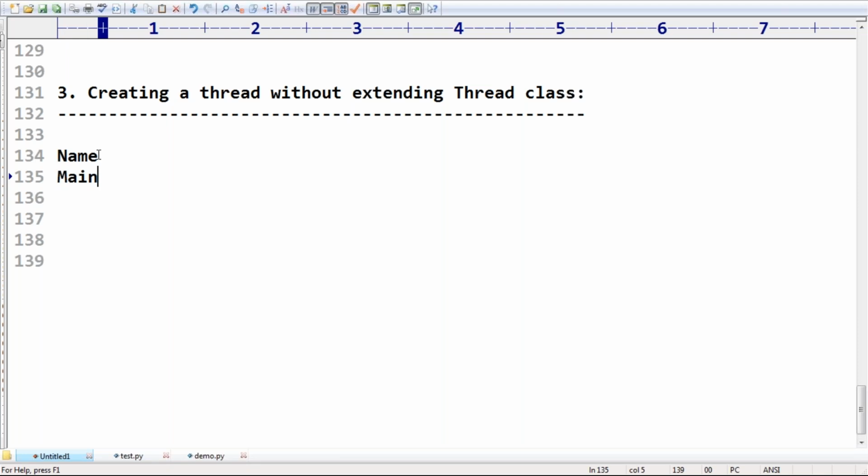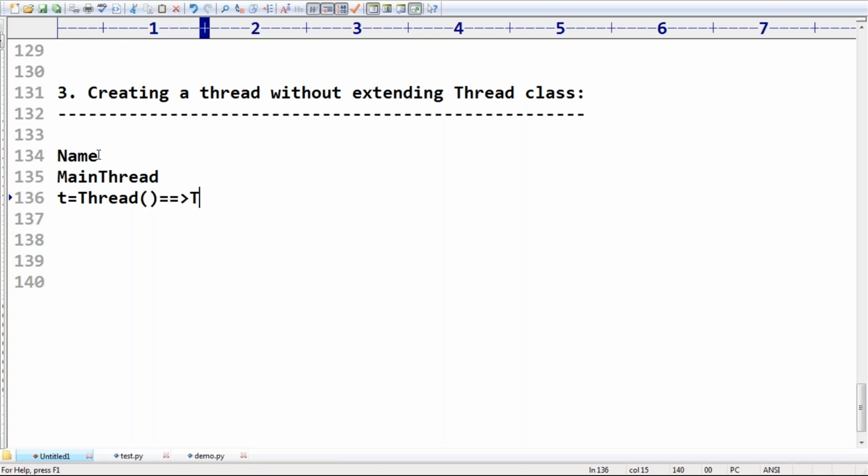What is the name of the main thread? The main thread name is always "main thread" only. Are you getting? If I create my own thread, for example t = MyThread or t = Thread, like I created it several times, can you please tell what is the default name provided by Python?